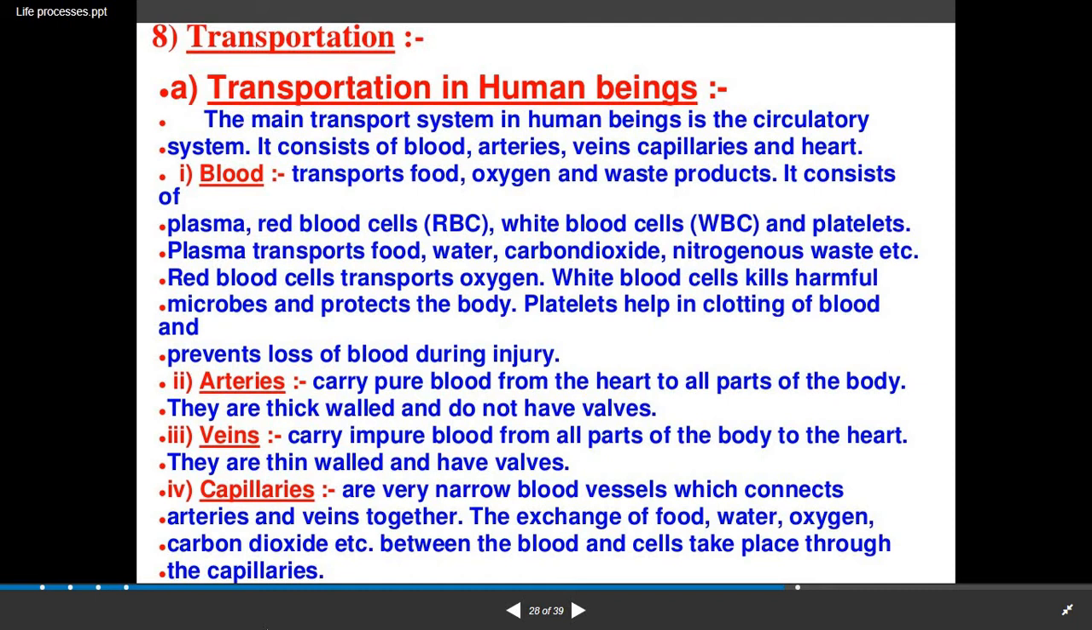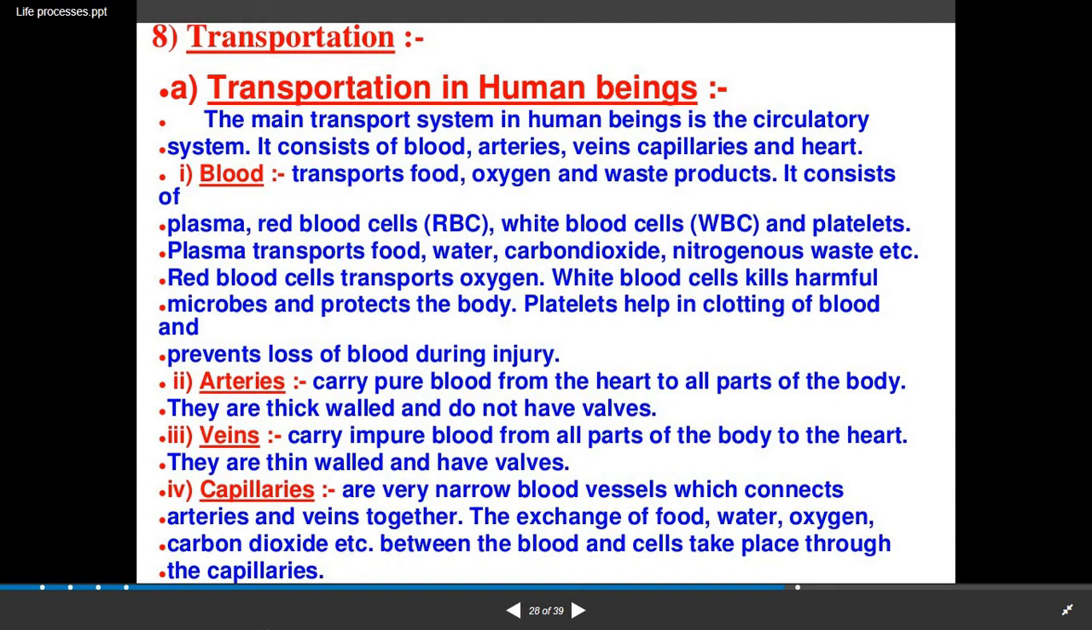First of all, what is this blood? It is considered a fluid connective tissue which transports food, oxygen and waste products. It consists of mainly three types of cells. First is red blood cells, referred to as RBC. Second, white blood cells, referred to as WBC, and platelets, which are known as thrombocytes. Now, the plasma mainly transports food, water, carbon dioxide and nitrogenous waste. So, this is the main function of the plasma.